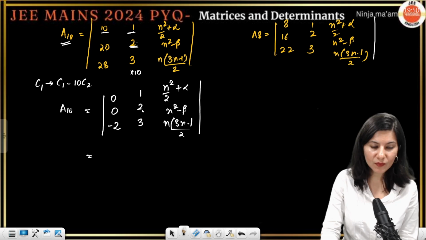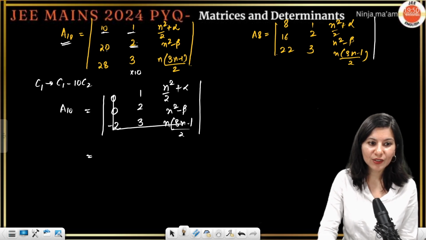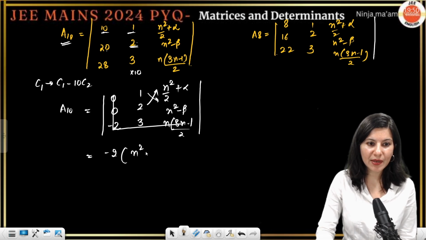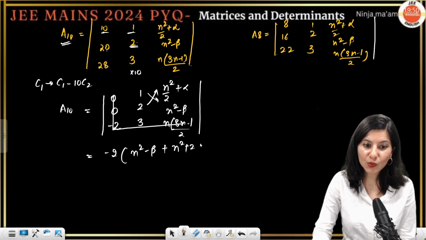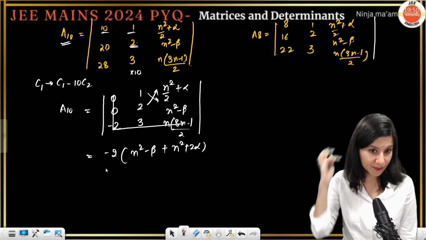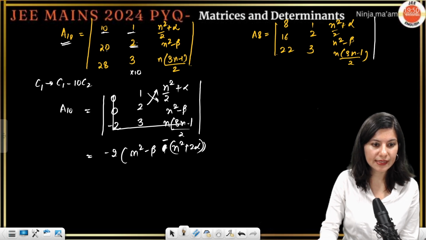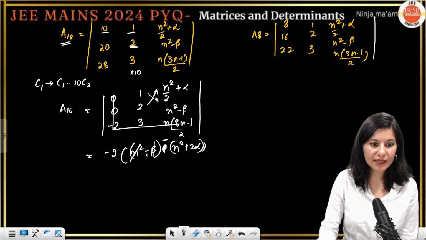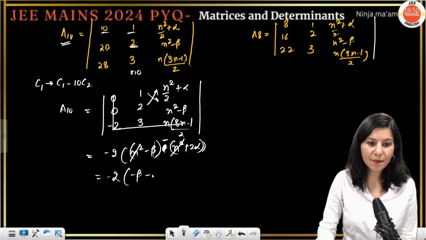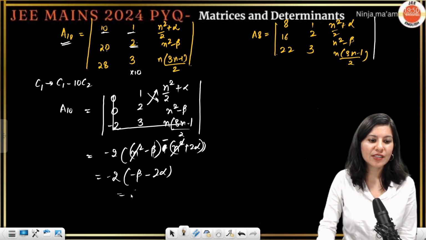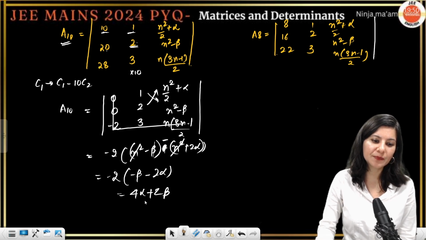A10 ke liye, just that minus 2 along. This cross this: n square minus beta, plus 2 times, if you multiply, n square plus 2 alpha. Sorry, this is minus, right? Minus. Yes. n square and n square are getting cancelled out. So minus 2 minus beta minus 2 alpha. So this is 4 alpha plus 2 beta.